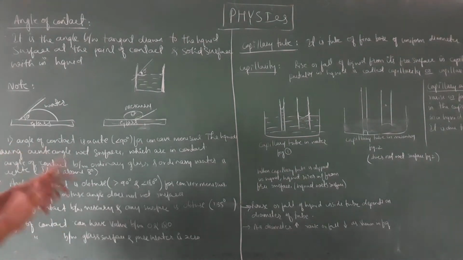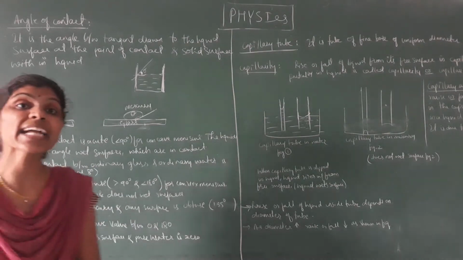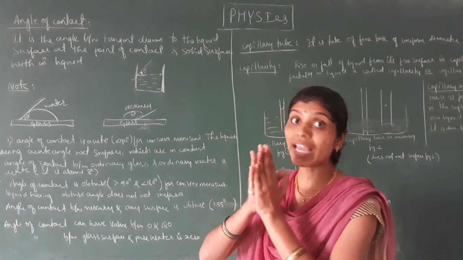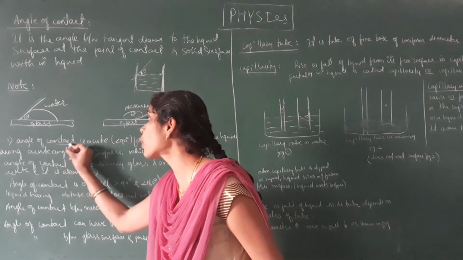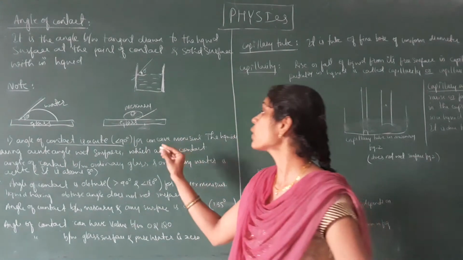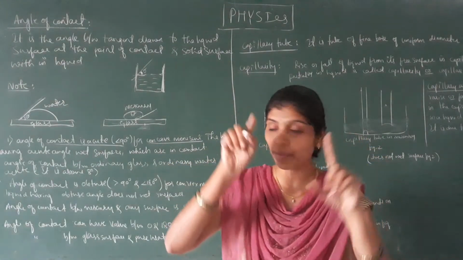Suppose the angle of contact is acute. So what is the meaning of acute? Acute angle is nothing but less than 90 degree. Then it forms a concave meniscus. So suppose the angle of contact is acute, means less than 90 degree, so it forms a concave meniscus. So how the meniscus is going to form, I showed.